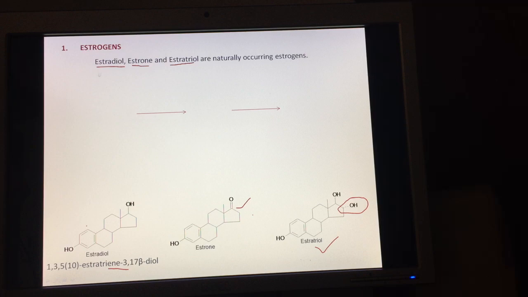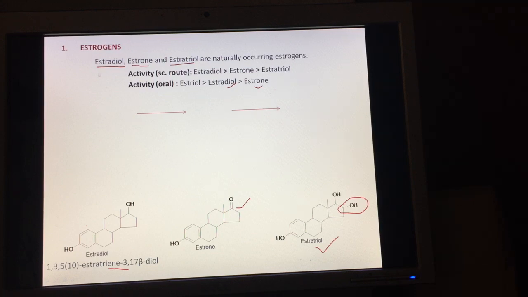Now if you look at the activity of these hormones, if administered by the subcutaneous route, estradiol is the most active, then estrone, and then estriol. Whereas the order of bioactivity changes somewhat on oral administration. On oral administration, the activity of estriol is greater than estradiol, and then comes estrone.